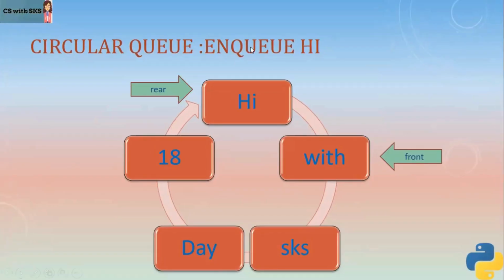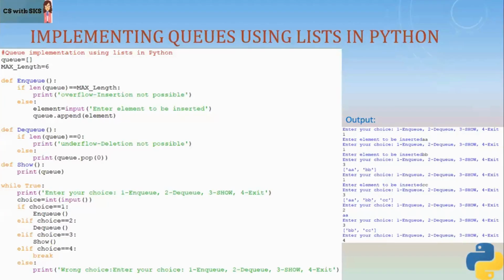So if you see here, I'm trying to add a new element high. So high is taken that empty space and rear pointer is indicating to high. Okay. So that is how circular queue works. Now let's see how do we implement queues using lists in Python.